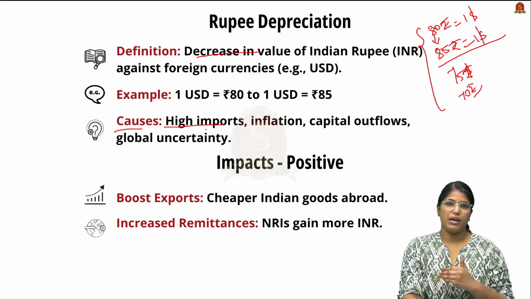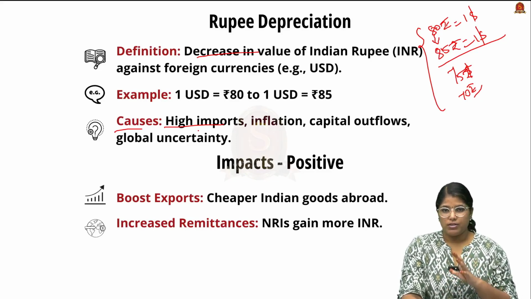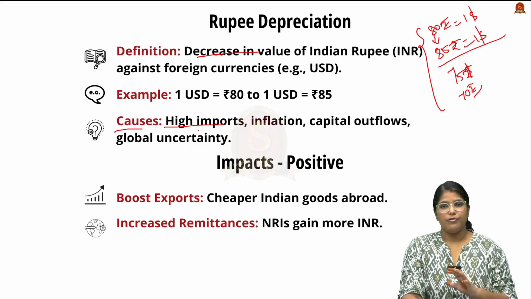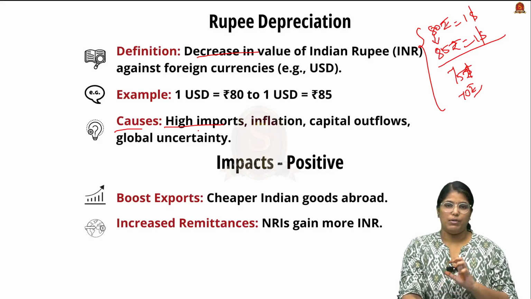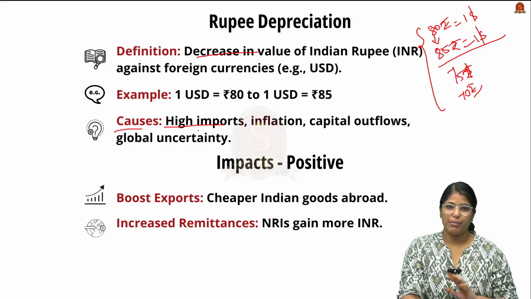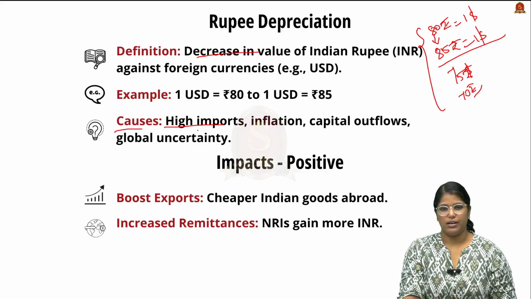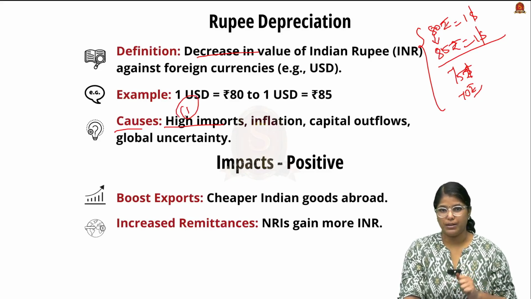When the forex resource is very limited, a lot of people will be offering a lot of money to get that forex resource. So what happens? Eventually the rupee will depreciate because a lot of money will be paid to obtain that $1. So this is the first very basic cause for rupee depreciation.